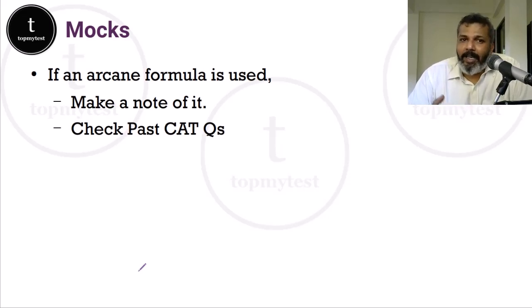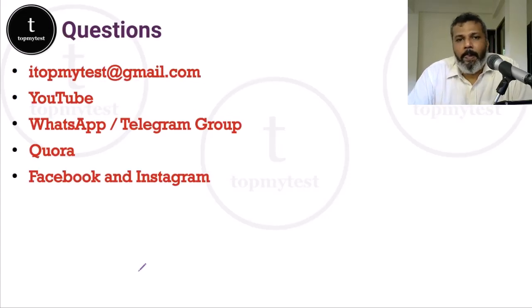If you get time, once you have reached a 99 or 99.5 percentile or higher, then you can probably look at those formulas. But till the time you reach 95 plus, don't even think about those questions. They are not going to add any value to your CAT preparation. That completes this particular session on numbers and modern maths. And with this, we will be completing our entire series about what to study for CAT, the QA section.